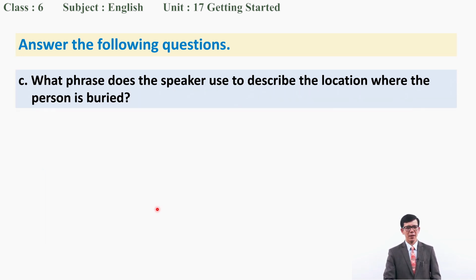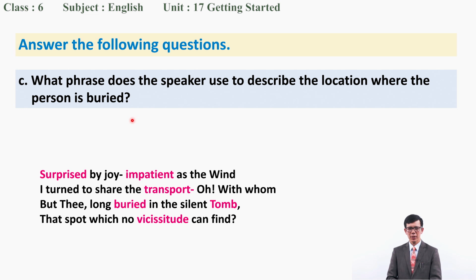Right. And let's have a look at another question. What phrase does the speaker use to describe the location where the person is buried? Please have a look here. What phrases does he use? Look there.